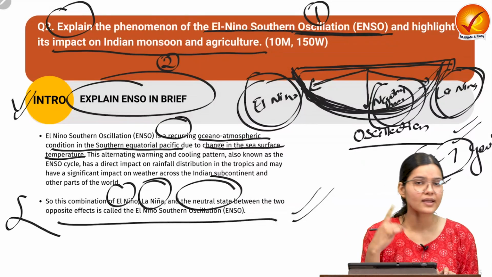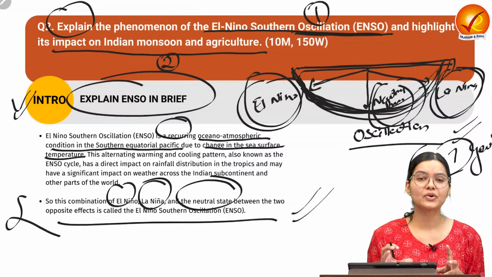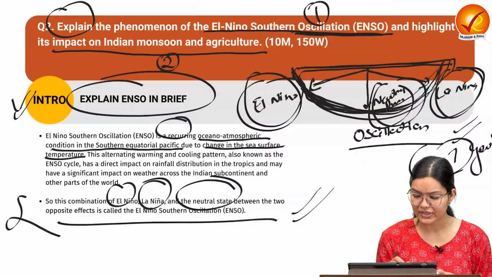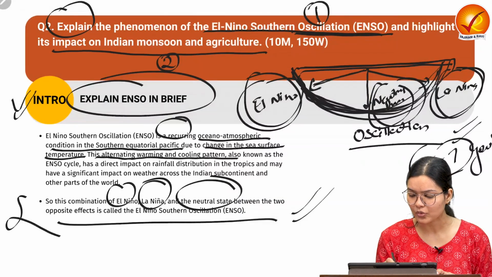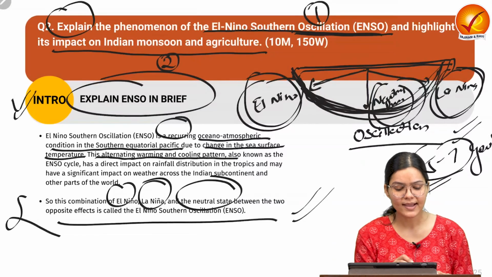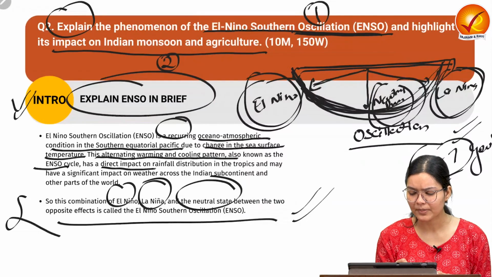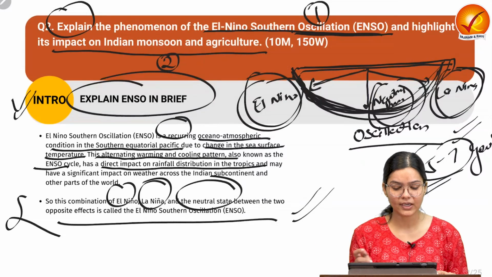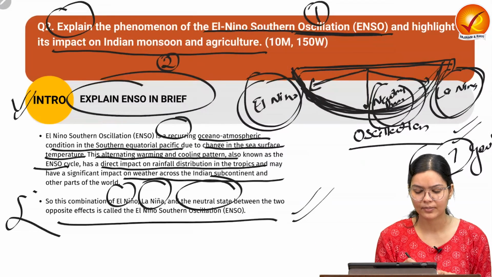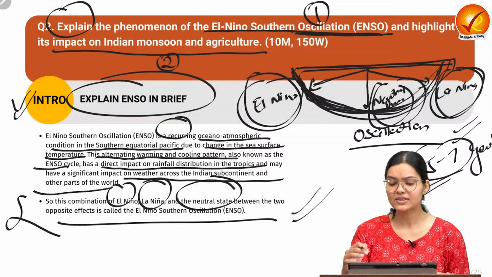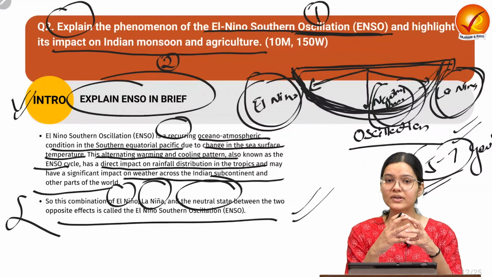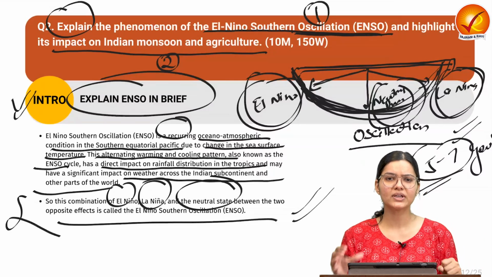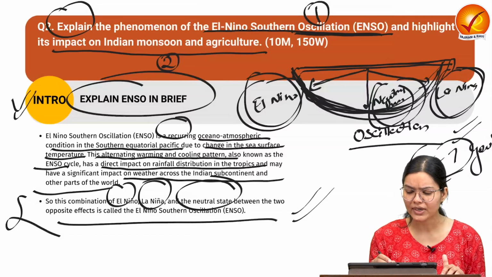Okay, so this is a recurring phenomenon happening due to oceanic and atmospheric changes, and that is why it is causing an alternating warming and cooling pattern, also known as the ENSO cycle. It has a direct impact on rainfall distribution in the tropics, and also a significant impact on the weather across the Indian subcontinent and other parts of the world. This recurring cycle involves continuous changing of the temperature in the southern Pacific Ocean, and this is an oceano-atmospheric phenomenon.